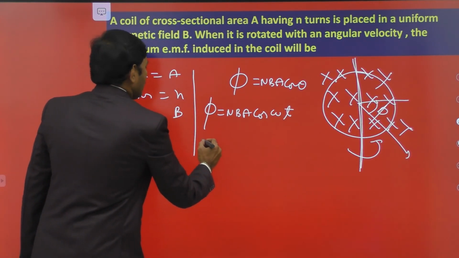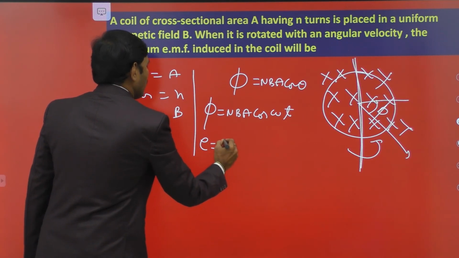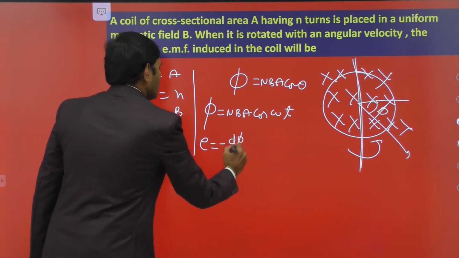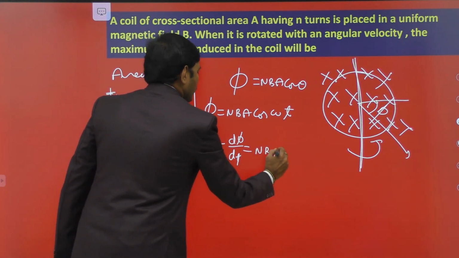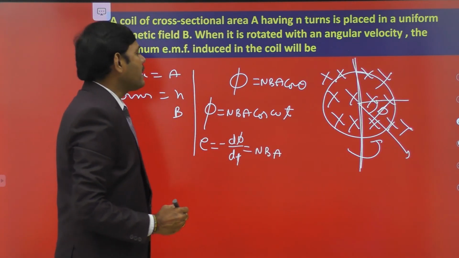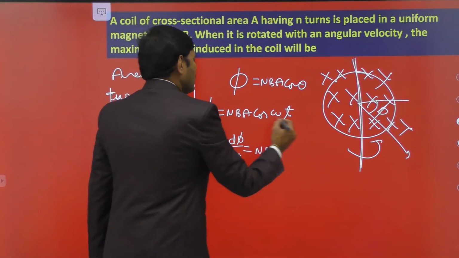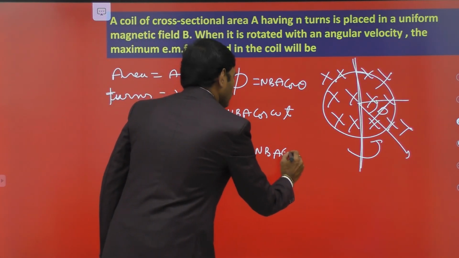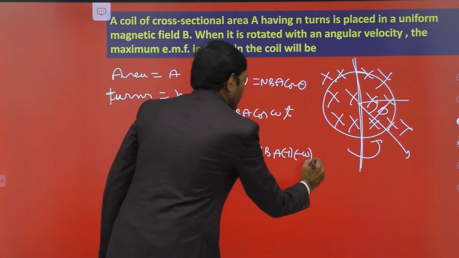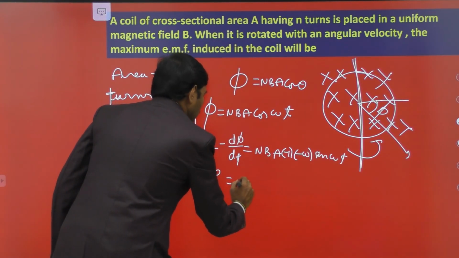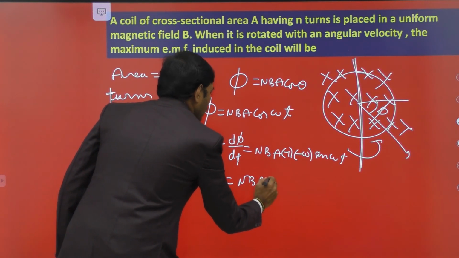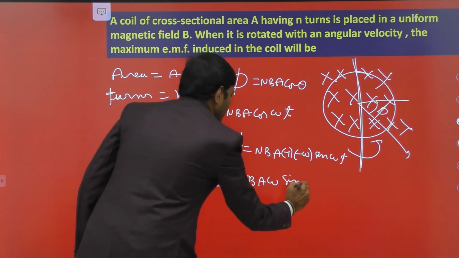Then the induced EMF is given by E is equal to minus d phi by dt. Differentiating it, NBA into d by dt of cos omega t, minus omega sin omega t. So minus 1 into minus omega sin omega t. Then EMF is equal to NBA omega sin omega t.